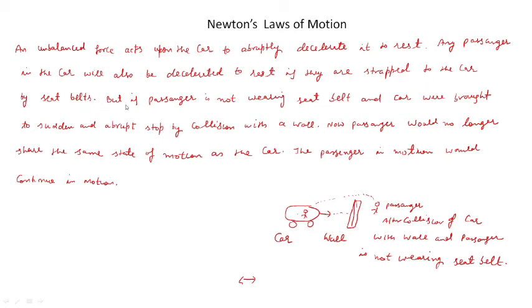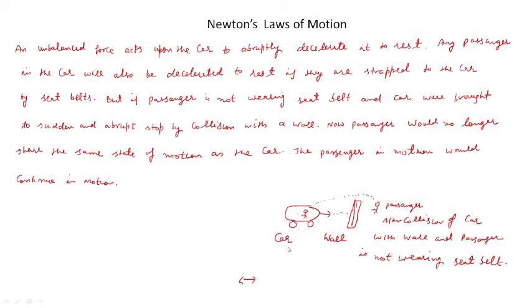belts. But if the passenger is not wearing a seat belt and the car is brought to a sudden and abrupt stop by collision with a wall, now the passenger would no longer share the same state of motion as the car. The passenger in motion would continue in motion.